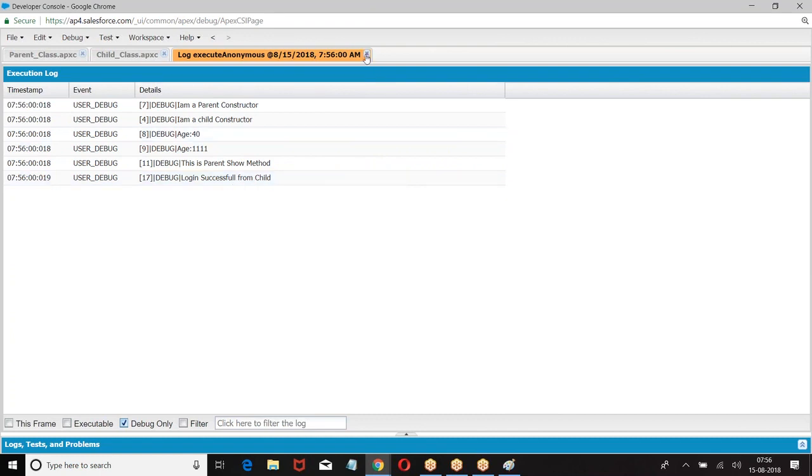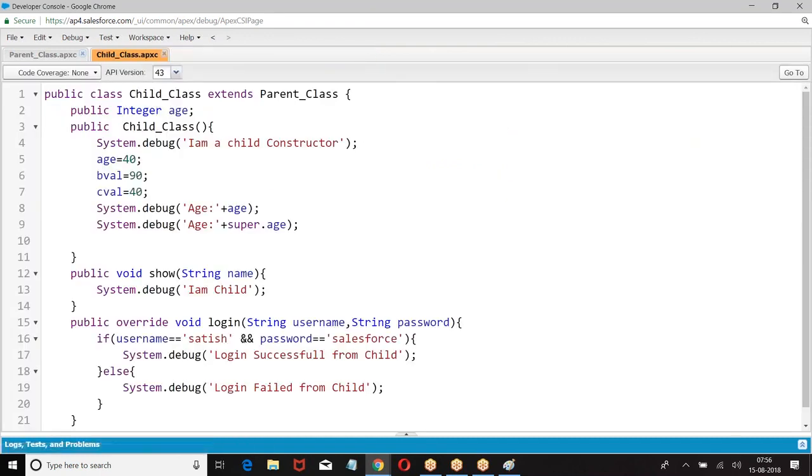Right? So which is running now? Child class. So if there is already a method in the parent, and you don't want that functionality, you want to redefine it, then the method in the parent class should be defined as virtual, and the method in the child class should be defined as override.